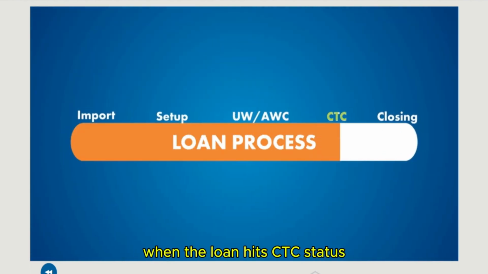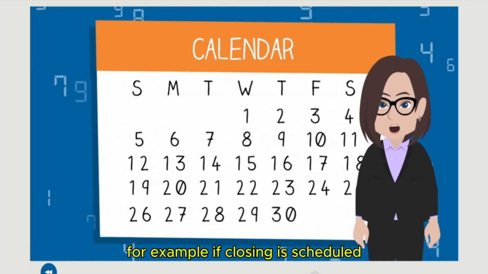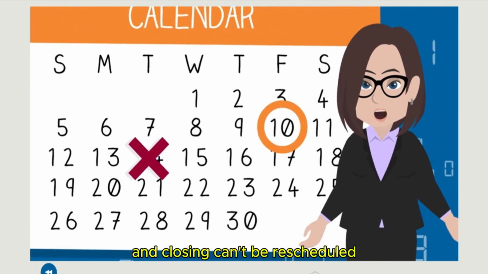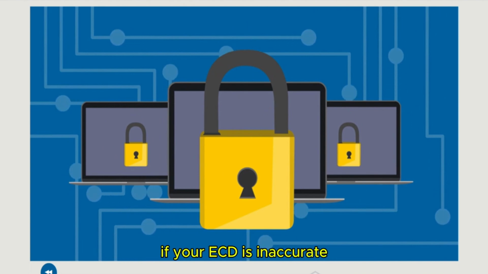When the loan hits CTC status, closing cannot be scheduled if the ECD is in the past and you cannot extend your lock. For example, if closing is scheduled but then gets canceled, and the ECD is a date in the past, the lock can't be extended and closing can't be rescheduled if the ECD is not updated. Lock actions cannot be properly processed if your ECD is inaccurate.